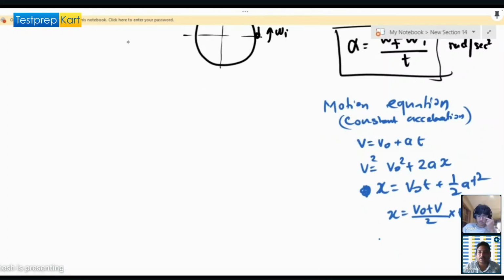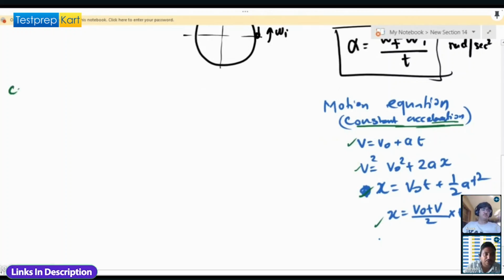Okay, so similarly, this equation is only valid for constant acceleration. If there is no constant acceleration, then this equation will not be used. Only for constant acceleration.